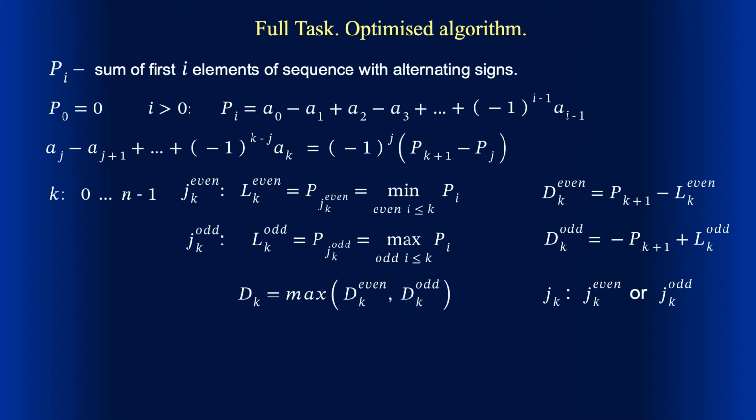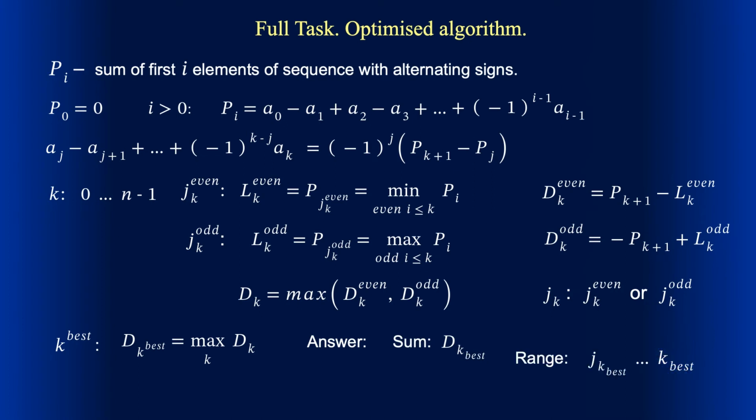The rest goes just like for the light task. We find k best, giving the maximum value of dk for all k. This maximum value of dk will be the best sum. K best is the upper index of the range, and the lower index is j for k best. However, there is something I don't like here. Taking minimum for jk even and maximum for jk odd would make the code a bit awkward and reduce its readability. Can we have a minimum all the time, as we had for the light task?